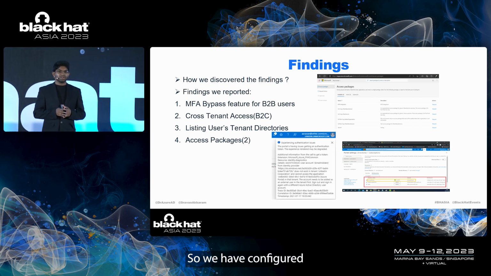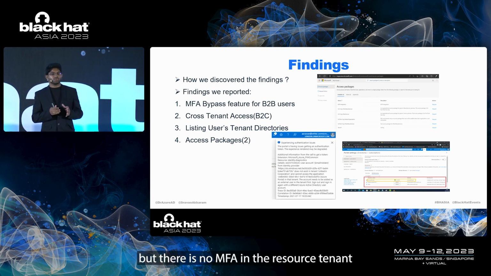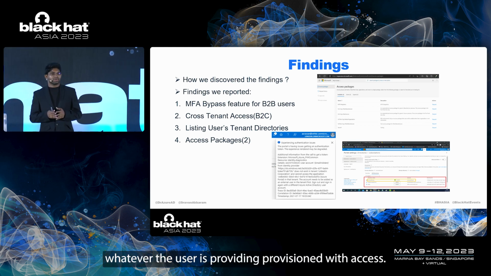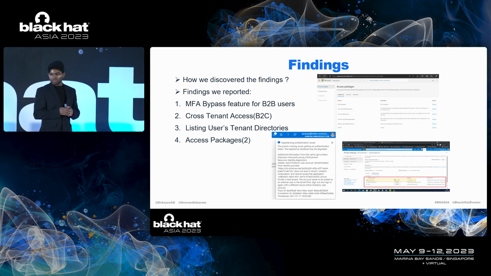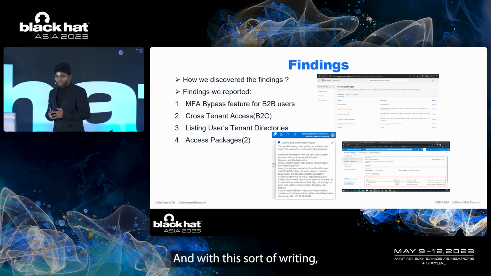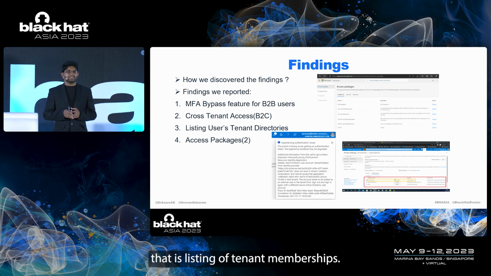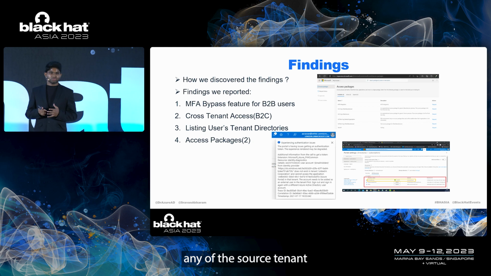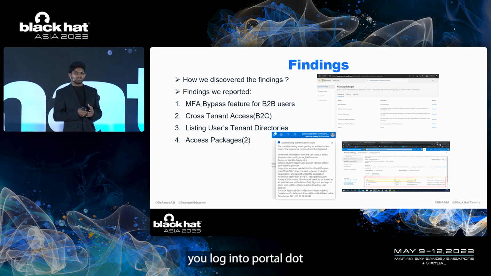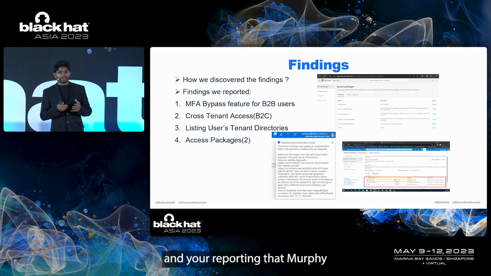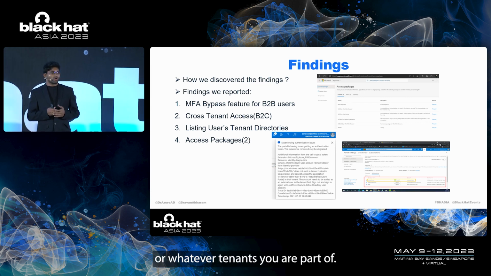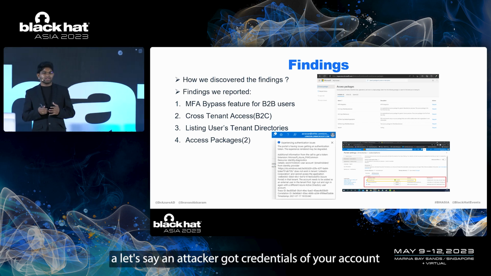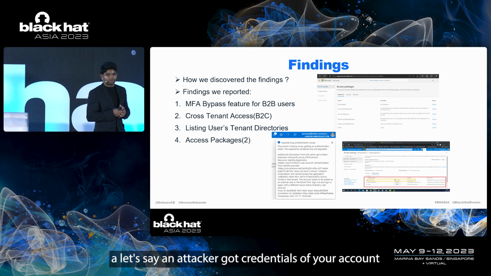So we have configured MFA in the home tenant, but there is no MFA in the resource tenant. And we were able to bypass that and access the resource tenant, whatever the user is provisioned with access to. So that was my third finding. And with this third finding, I came to the fourth finding, that is listing of tenant memberships. As I just said, whenever you try to access any resource tenant, initially you log into portal.azure.com with your login credentials, provide the MFA, and then switch the directories to whatever tenants you are part of.